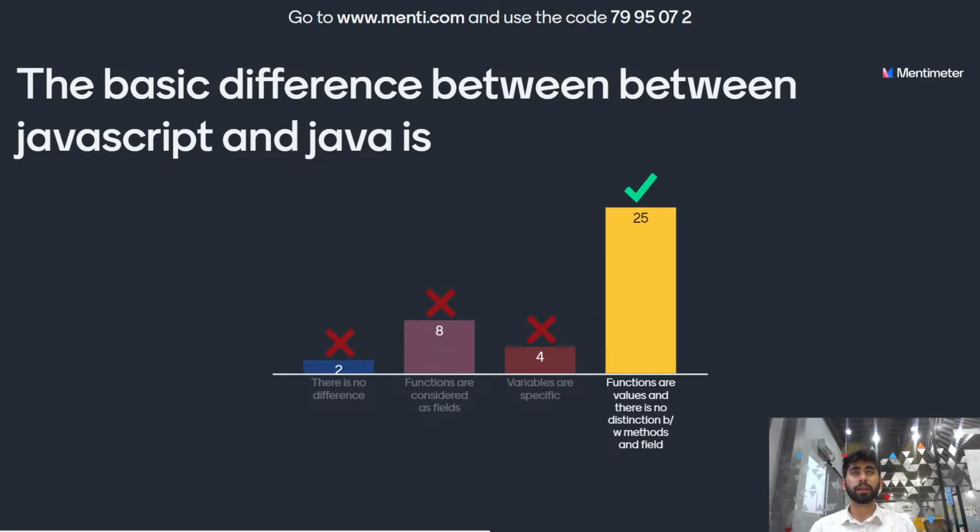Most of you have given the correct answer. Functions are values and there is no hard distinction between methods and fields. The basic difference between JavaScript and Java is that functions are values and there is no hard distinction between methods and fields. Let's move on to the leaderboard.